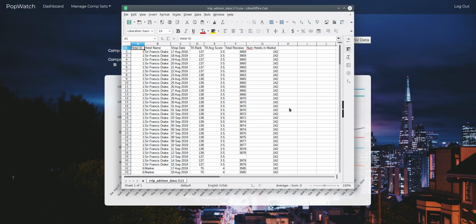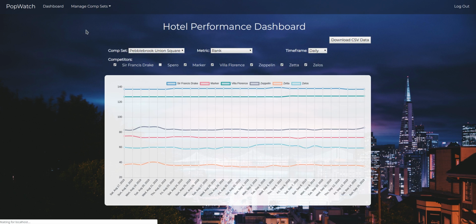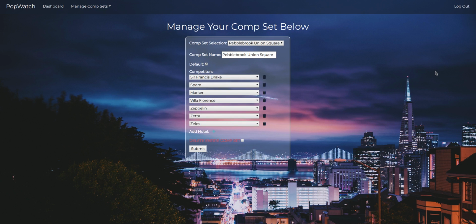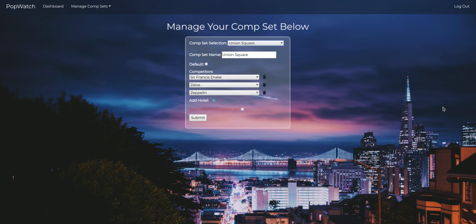Perhaps the biggest challenge were the two pages that utilize React. I wanted to use React because it was uniquely suited for how I wanted my page to look and act, as well as helping me to increase my comfort level with JavaScript. One of the React pages is used to modify competitive sets, which are groups of hotels the user can specify.